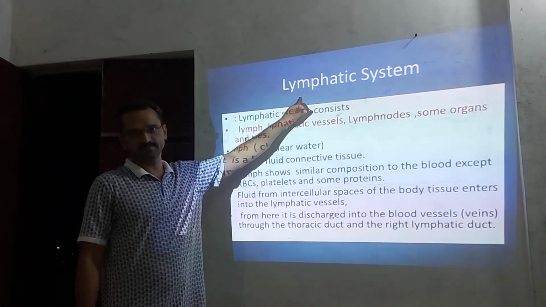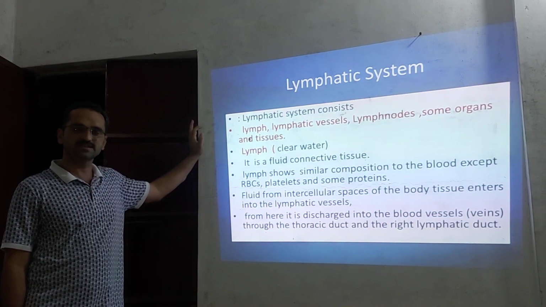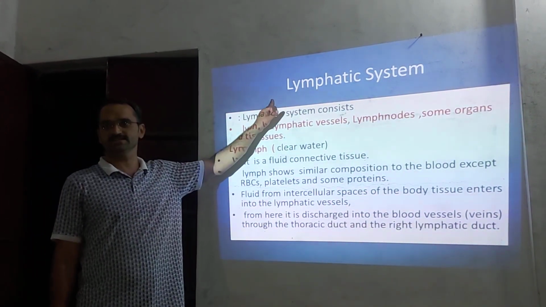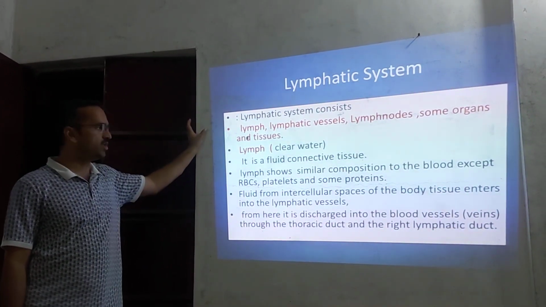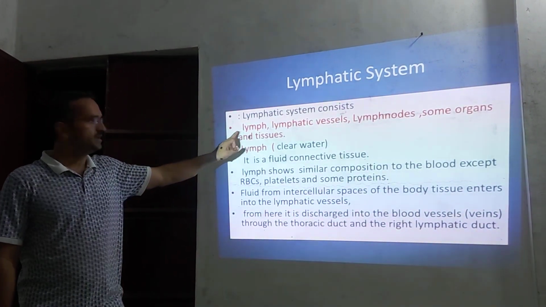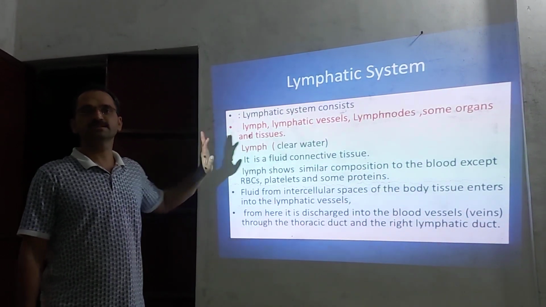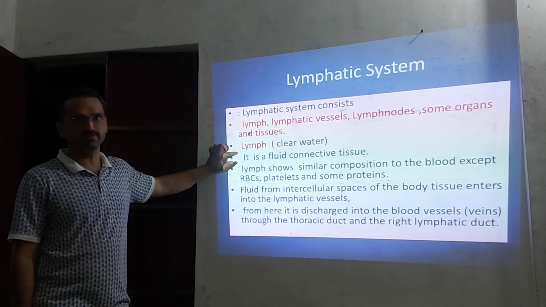Lymphatic system. Up to now in this topic, we have discussed the blood circulatory system. The next one is the lymphatic system. This lymphatic system consists of different components in the form of lymph, lymphatic vessels, lymph nodes, and some organs. Out of that, the first one is lymph.